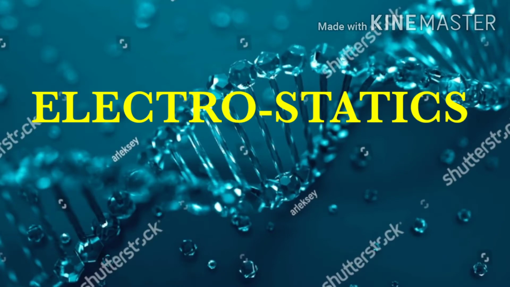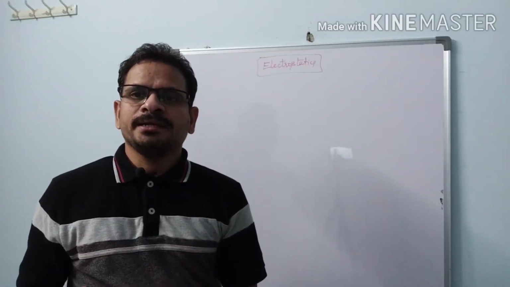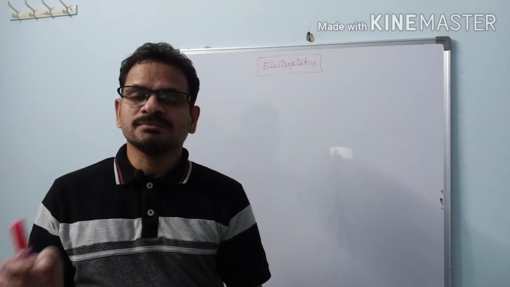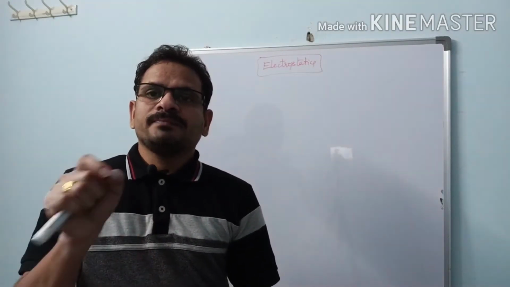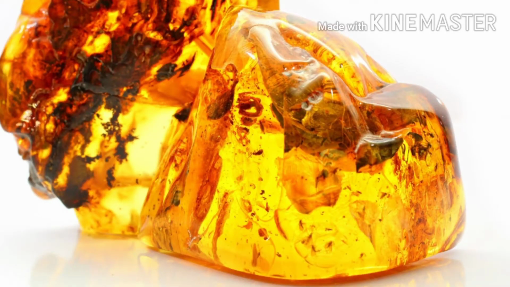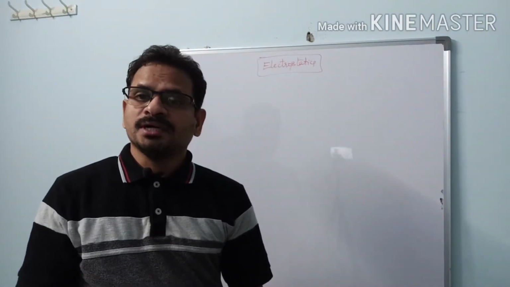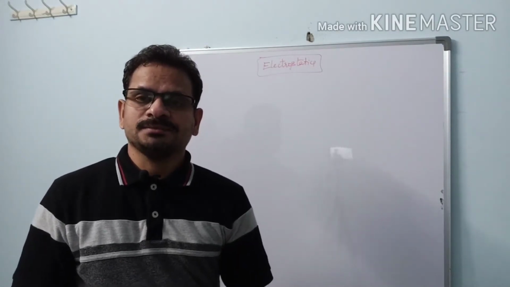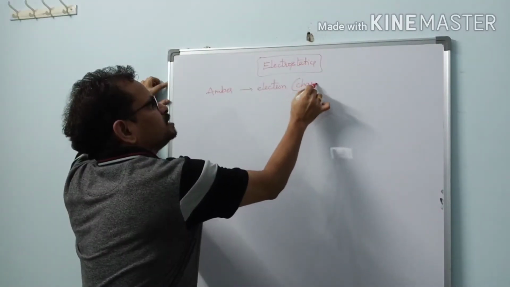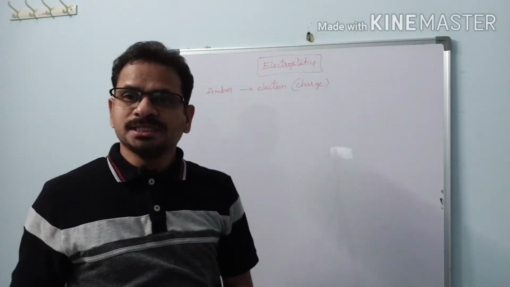Electrostatics is not a new topic. People observed some things related to this chapter around 600 BC, that is 600 years before Christ. It was the Greek people who first observed that a material called amber attracted pieces of cork. They wondered, what is this? They named amber as electron. In the Greek language, amber was called electron, and the actual meaning of electron is charge.